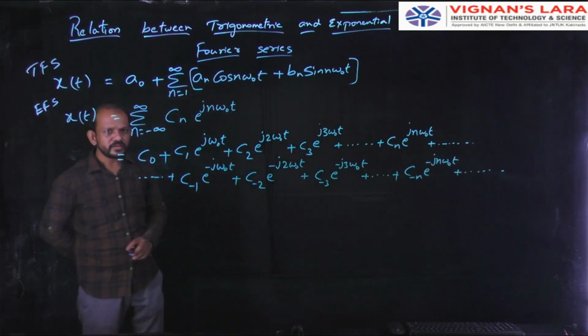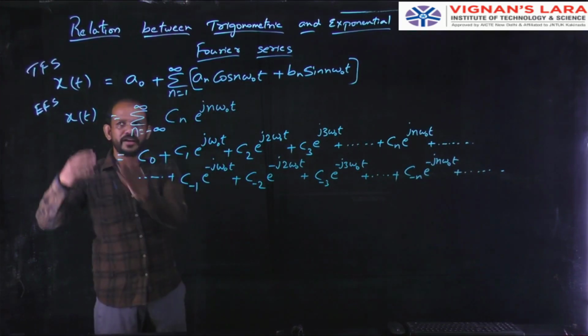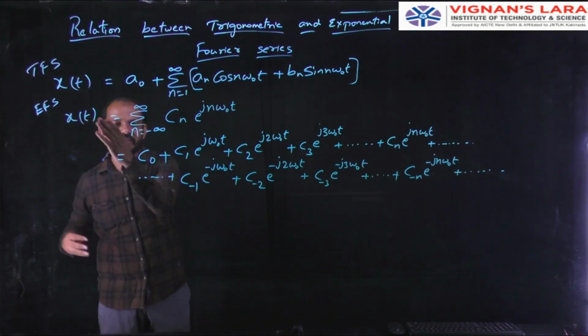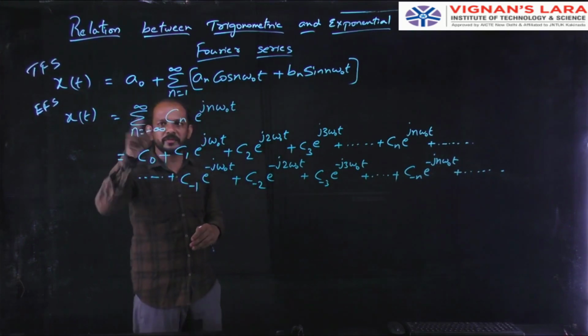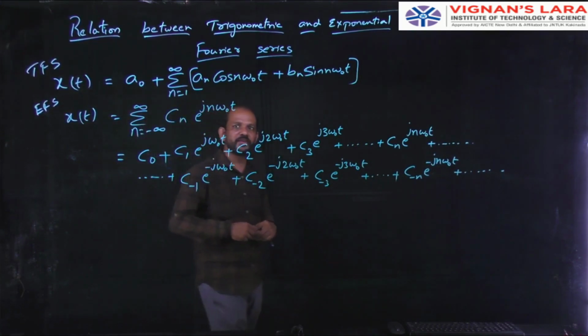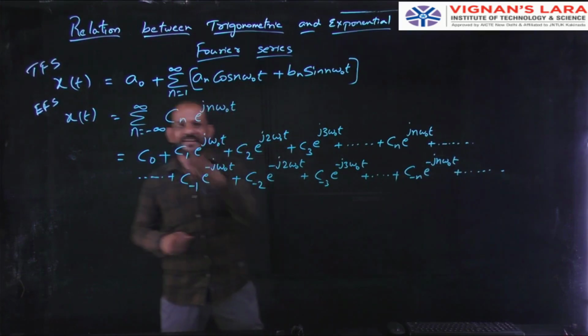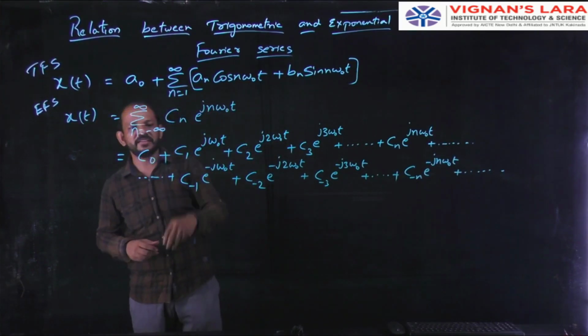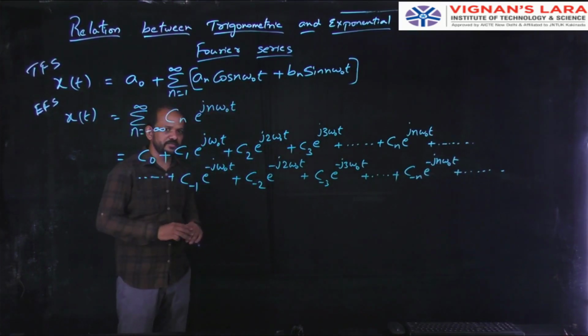Okay. So now I know the exponential Fourier series expansion of a continuous time periodic signal x of t equal to summation n equal to minus infinity to infinity C_n e power j n omega naught t, and I expanded this equation. Now I expanded the summation. So this is the expansion.